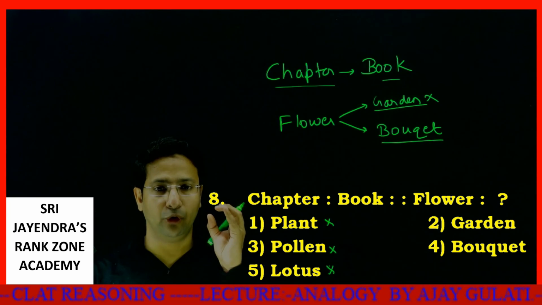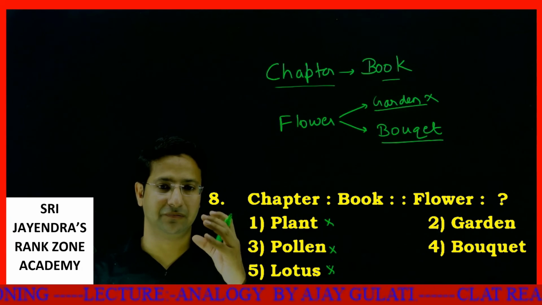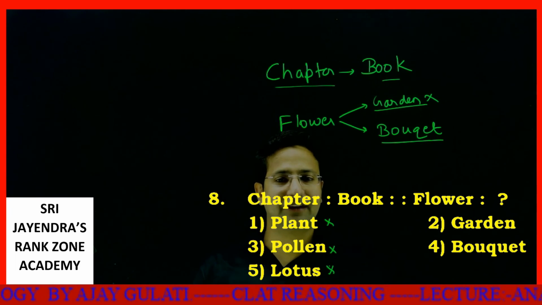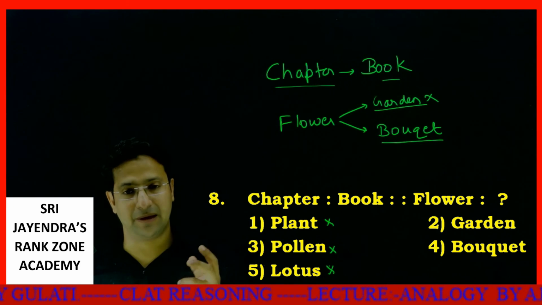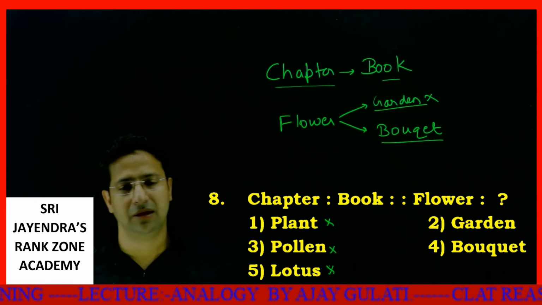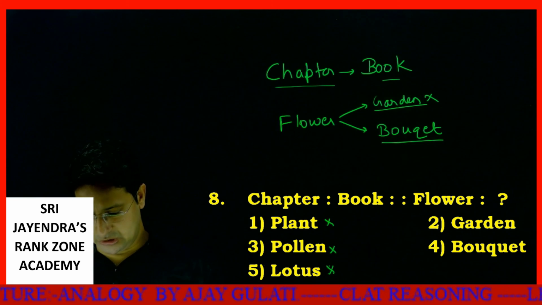A book is composed with a specific purpose. That's exactly the same logic that goes with a bouquet. A bouquet is created with a specific purpose, and a bouquet comprises the flowers. A book comprises the chapters. Okay, so shall we move to the next one?